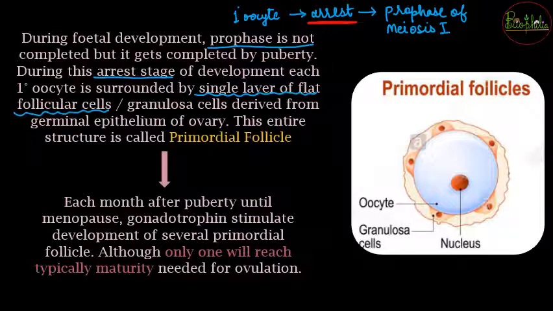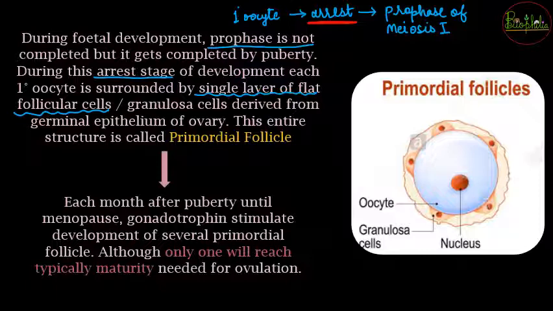अब वो arrested है, it is not going to be a live cell type, वो वहाँ पे arrest हो जाएगा, and arrest होने की वजह से there is going to be a covering, and this covering is about a single layer of granulosa cells or follicular cells, which is going to come from the germinal epithelium. अब germinal epithelium जो ovaries को बनाते हैं, the ovary is going to secrete this single layer of cells on the entire arrested primary oocyte.